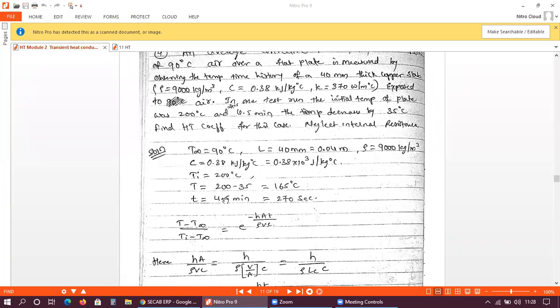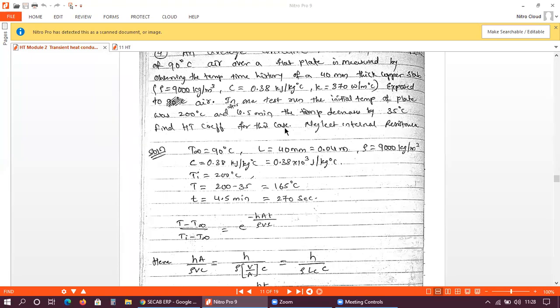That means after 4.5 minutes, the value of T will be 165 degrees Celsius. The temperature of the air is 90 degrees. The initial temperature is 200 degrees, and after 4.5 minutes the temperature of the plate is 165 degrees. In this problem, we need to find the heat transfer coefficient.